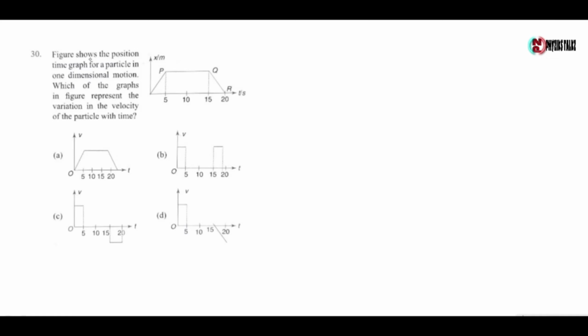Next question, the figure shows the position time graph for a particle in one-dimensional motion. Which of the graphs in the figure represents the variation of velocity of the particle with time? Now we know velocity of the particle is the slope of the x-t graph.